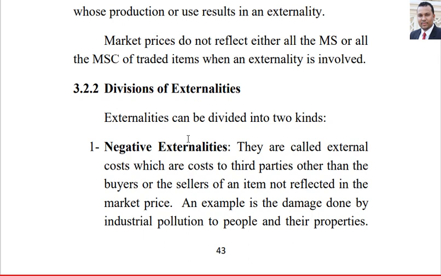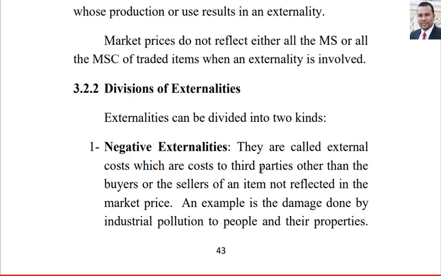In this case, the third party suffers from a negative externality, and this external cost is not included or not reflected in the market price.